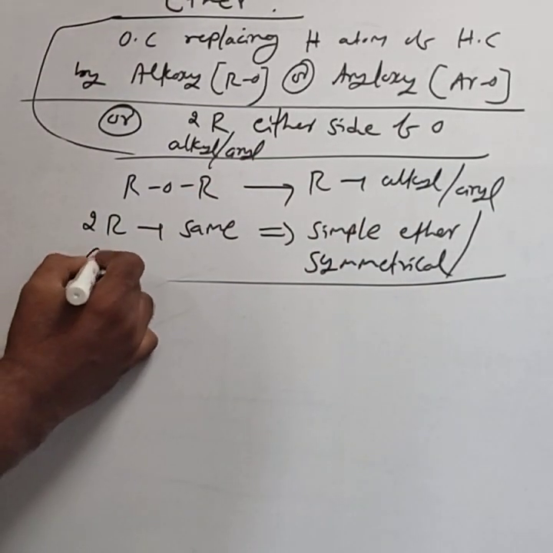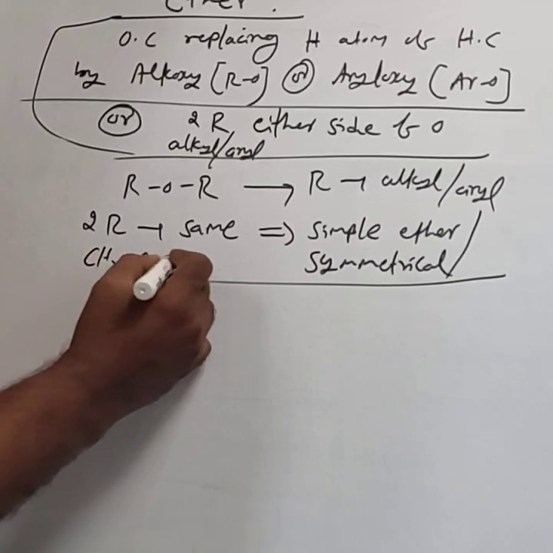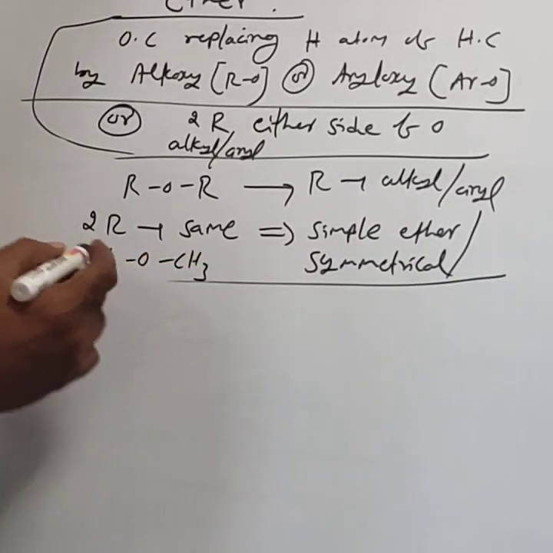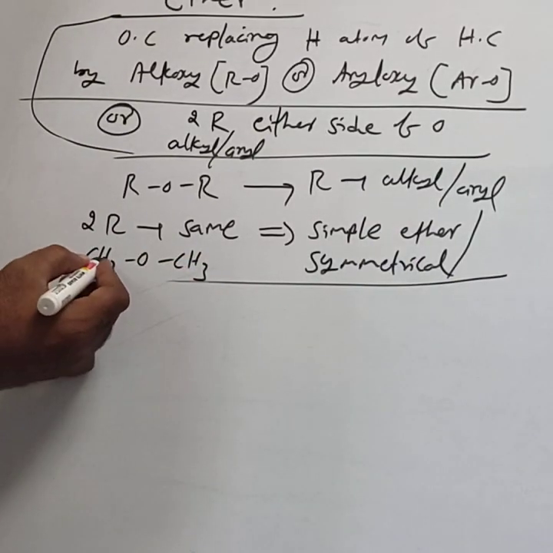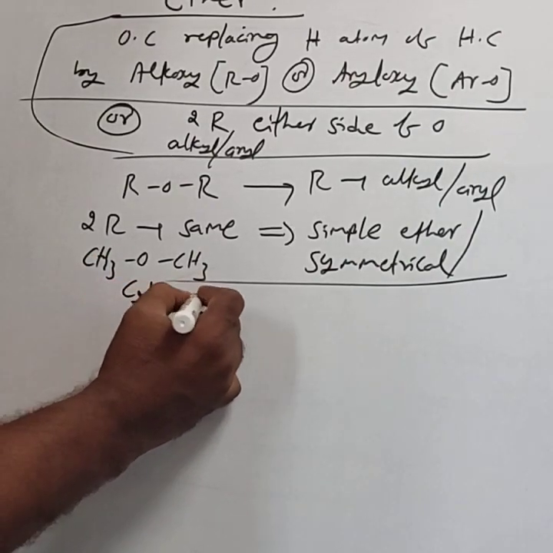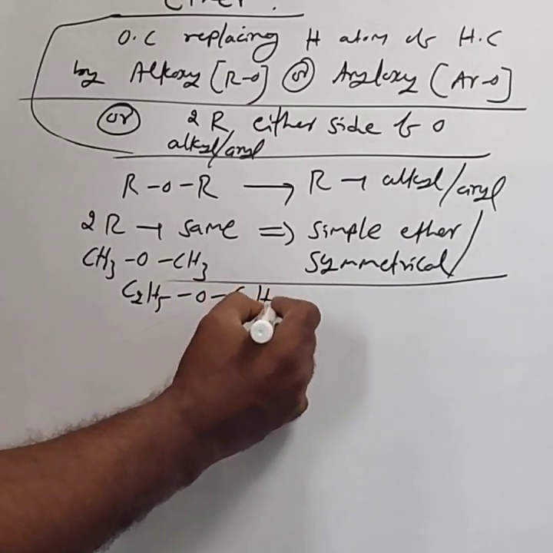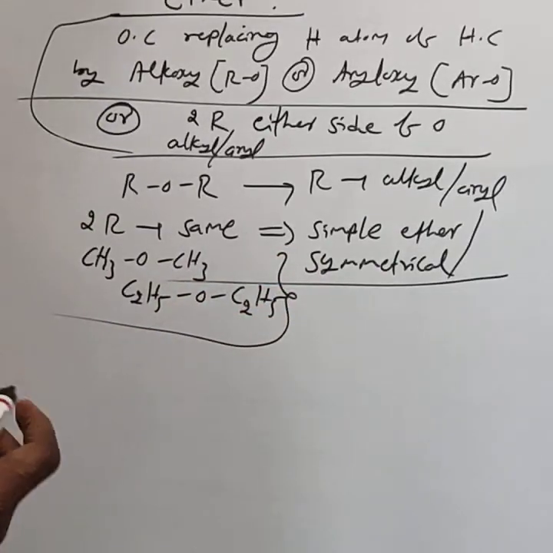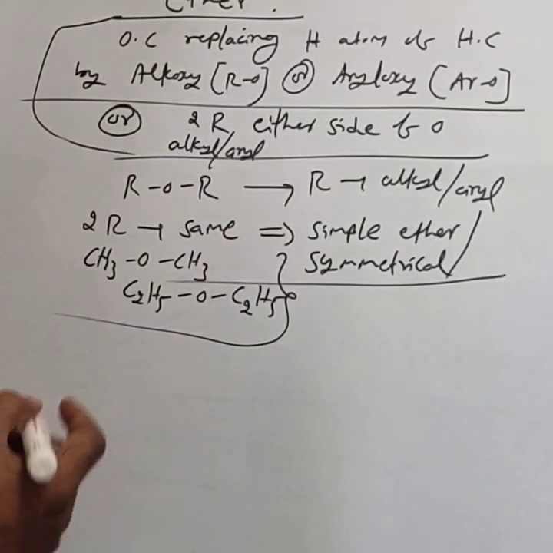For example, CH3OCH3, where two R groups are methyl, the same R groups are present. Or C2H5OC2H5, the same R groups. Those are called symmetrical ethers.